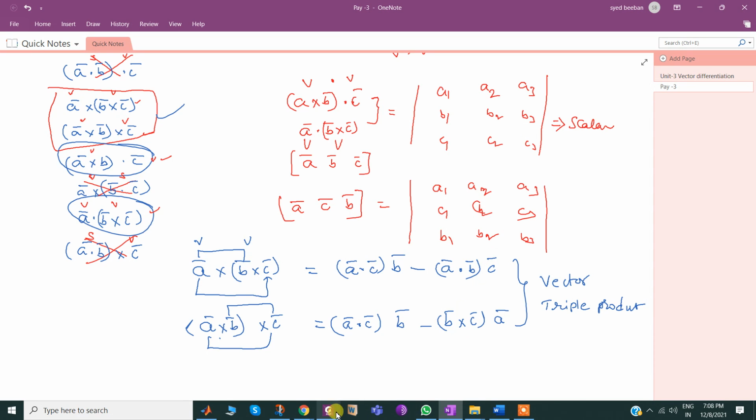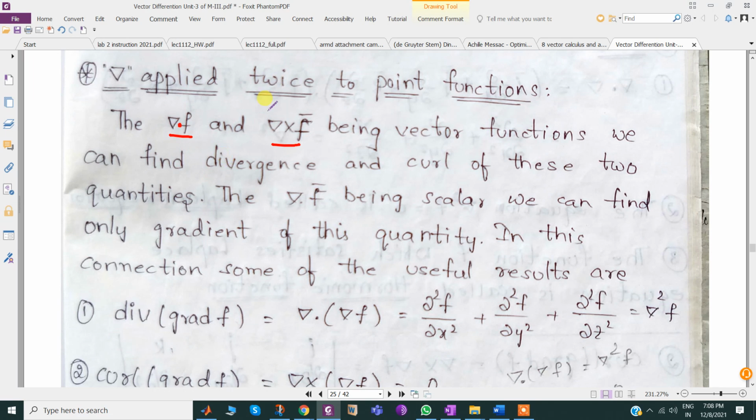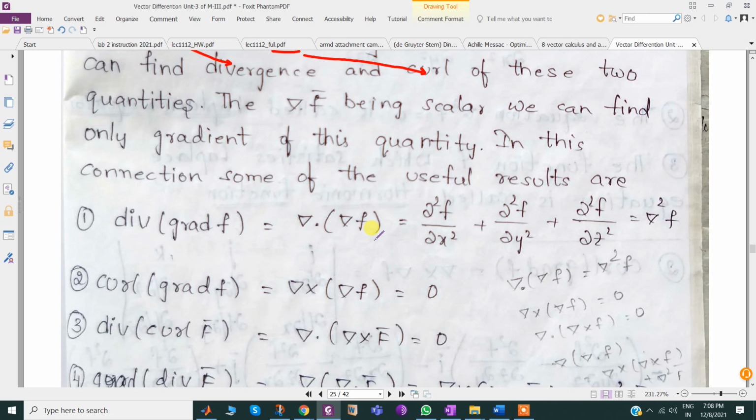Now let us join back to our notes. See this. Del applied twice to a point function. What happened? Del f, del cross f being vector functions, we can find a divergence and a curl of those two. Here the dot is missing. Del dot f bar and del cross f bar, we can find divergence and curl. So this is the divergence, this is the curl, two quantities. Then del cross del dot f bar, being a scalar, we can find only the gradient.